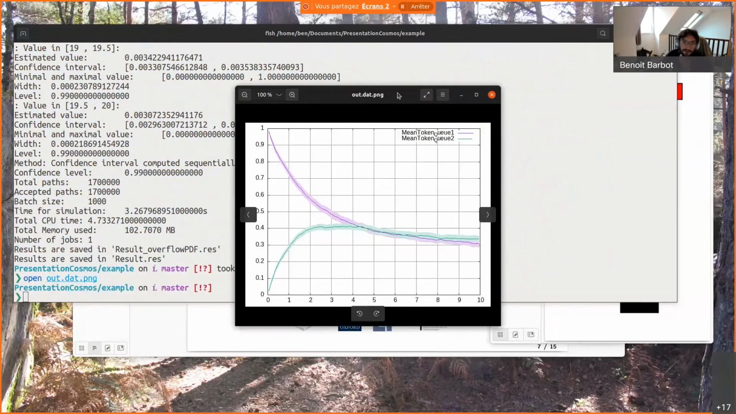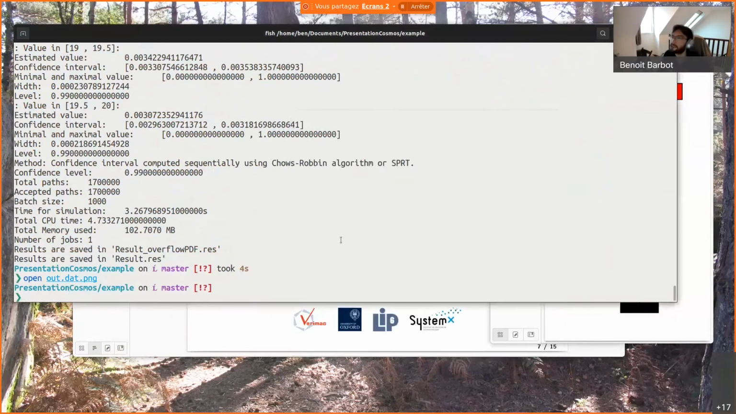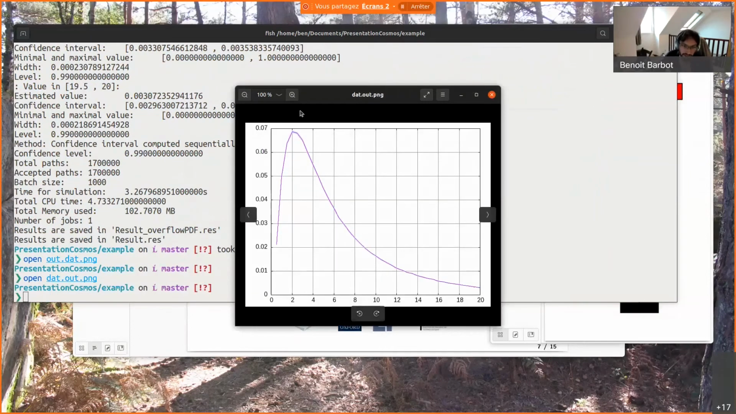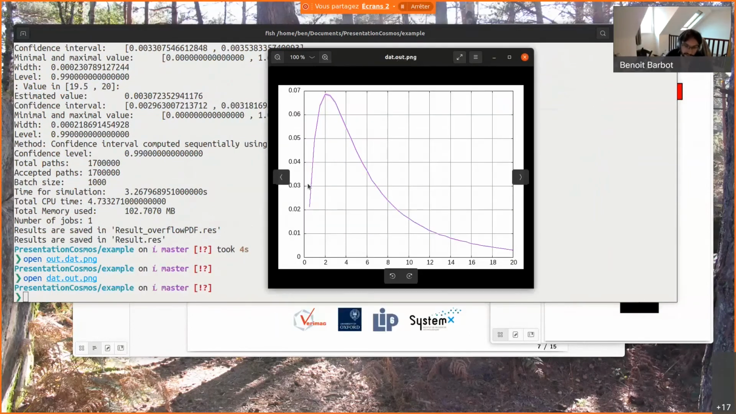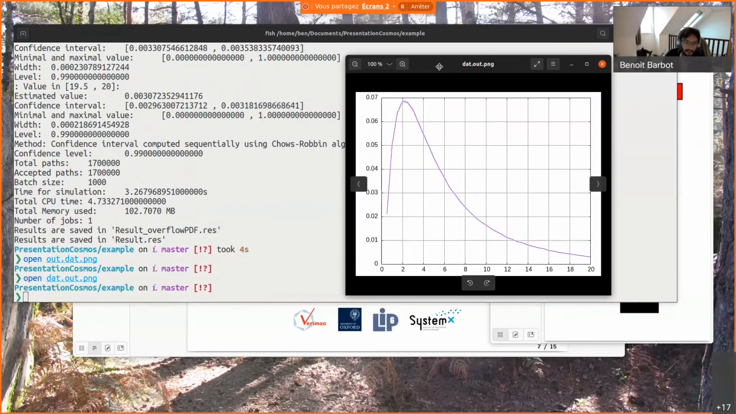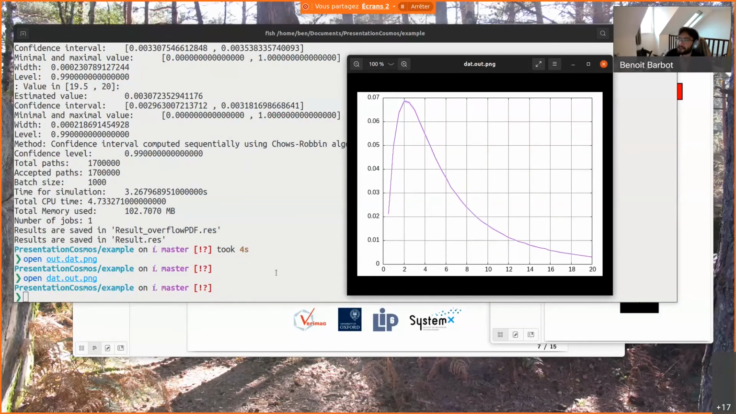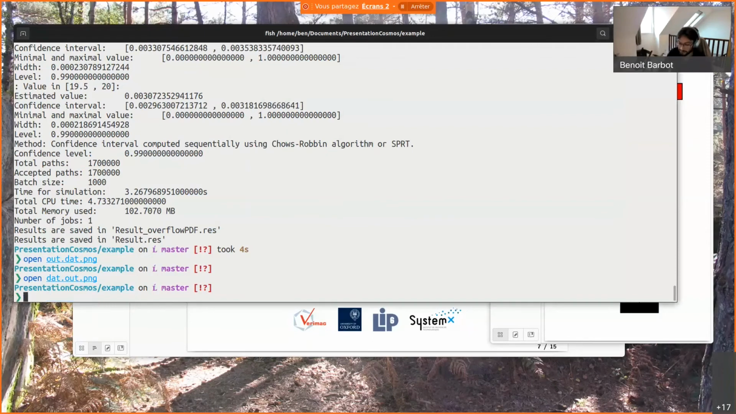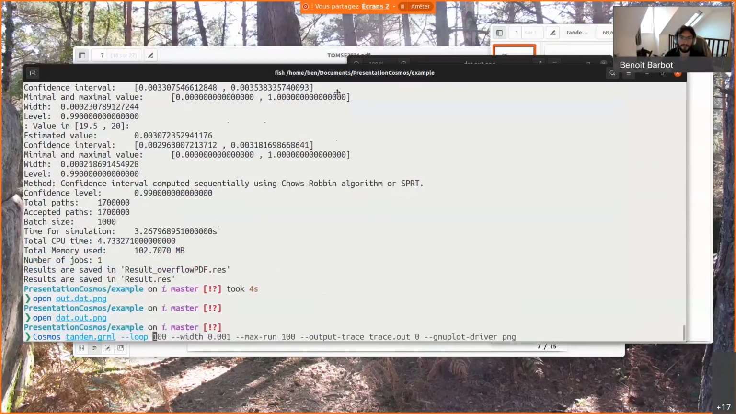Okay, it's not the correct one. Okay, and now here we can see the PDF of the distribution of time for reaching the accepting state that has been estimated along each path. So we can do other things. We can compute over traces of simulation.